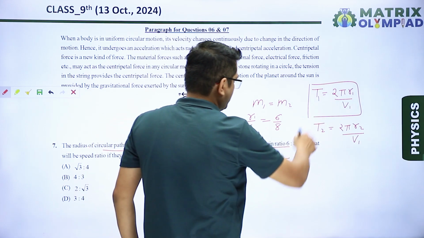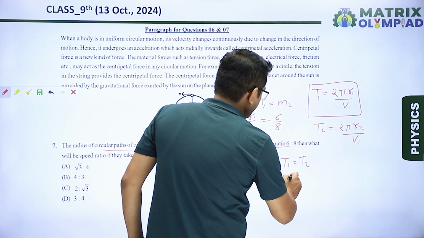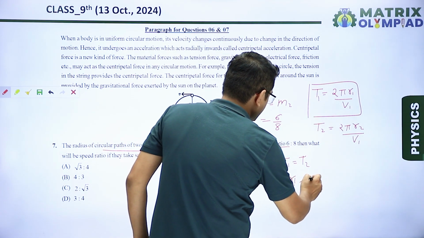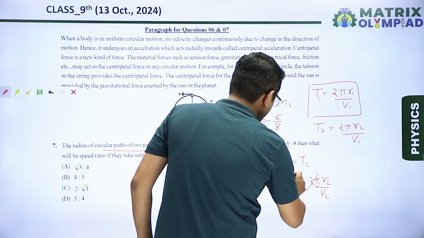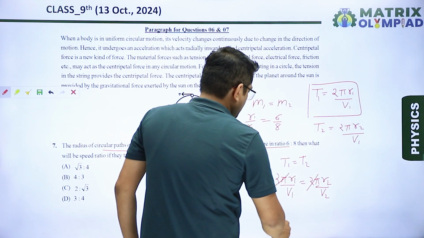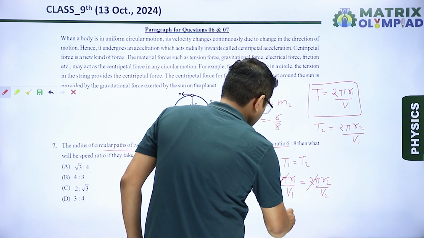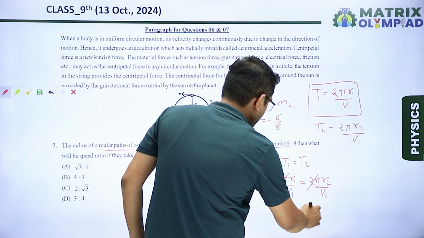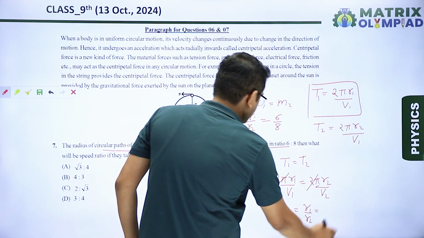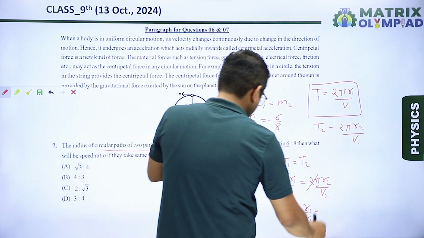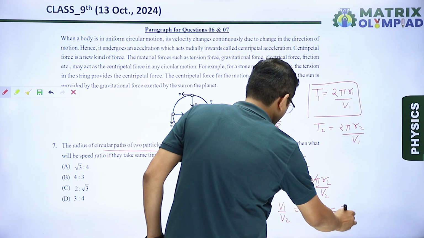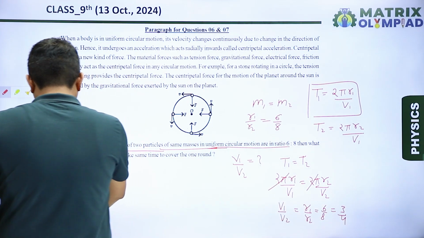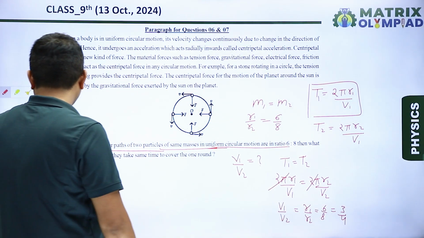So now putting the values of T1 and T2, 2 pi r1 upon v1 is equal to 2 pi r2 upon v2. 2 pi cancels with 2 pi. So it becomes v1 upon v2 equal to r1 upon r2. We know that the value of r1 upon r2 is 6 upon 8. That means the answer will be 3 upon 4. So D is our correct answer.